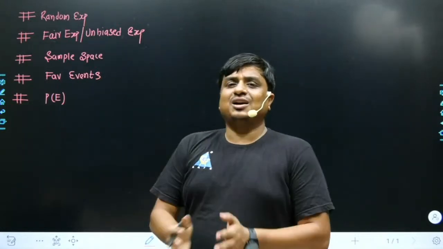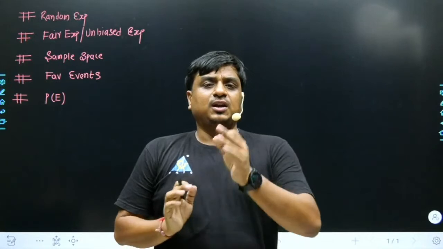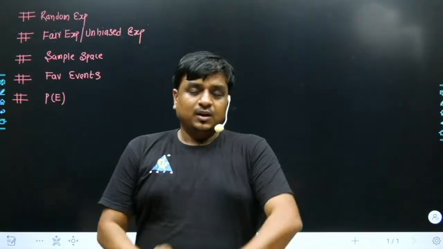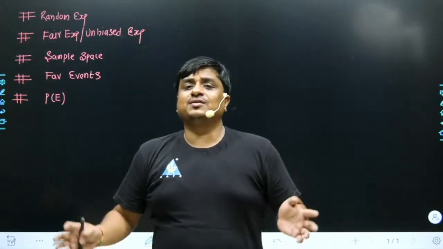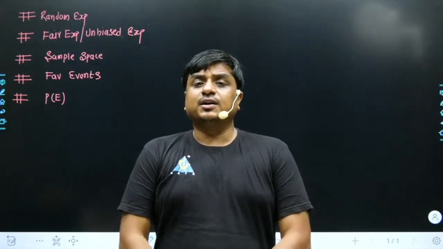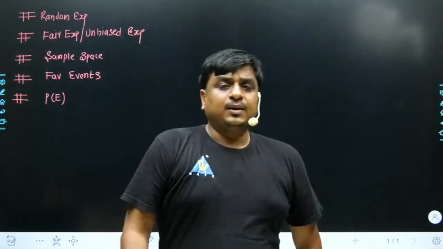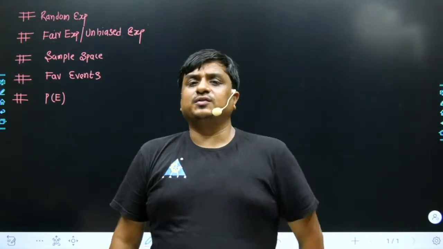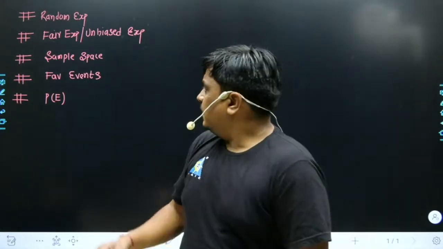Sample space collects all of the possible outcomes from a random experiment. If I ask what the sample space would be, the sample space is the collection of all possible data. If we roll a die, the collection of all possible data would be 1, 2, 3, 4, 5, 6. Similarly, if we toss a coin, the collection would be head and tail.